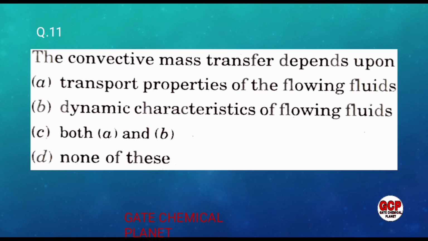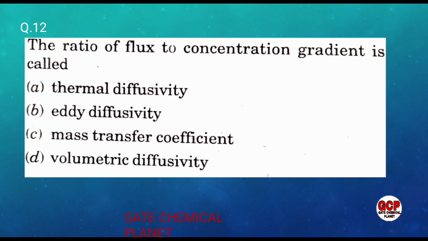Question number 11 is: the convective mass transfer depends upon transport properties of the flowing fluid, dynamic characteristics of the flowing fluid, both A and B, or none of these. So students, convective mass transfer depends upon the transport properties as well as the dynamic characteristics of the flowing fluid. So options A and B both are correct. So now move on, next question.